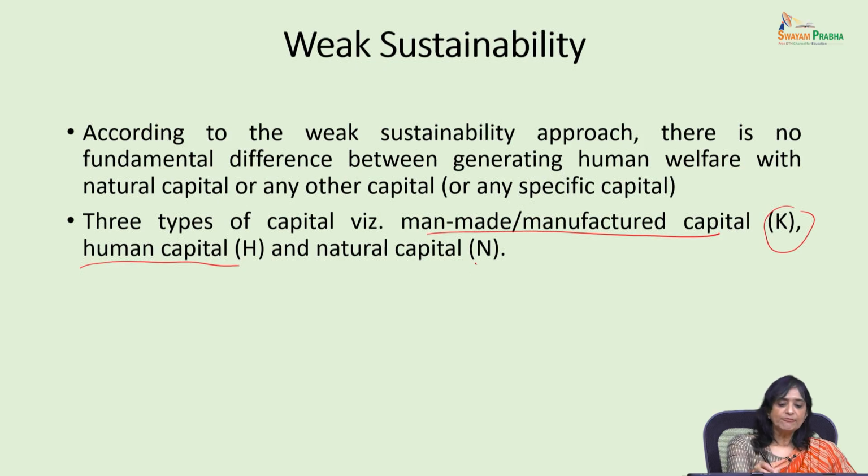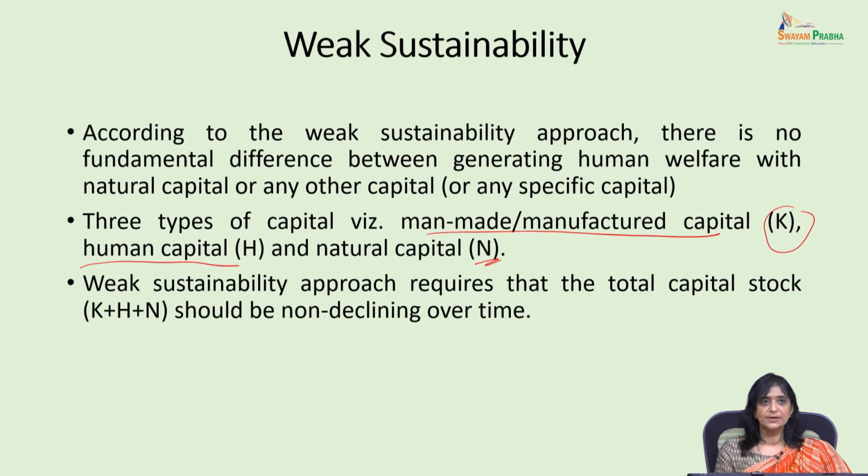And the third type is natural capital. So keep these three types of capital in mind. When we talk about machinery, it is manufactured capital. The skills and education which we give to our youth is human capital. And of course, the natural resources are the natural capital.